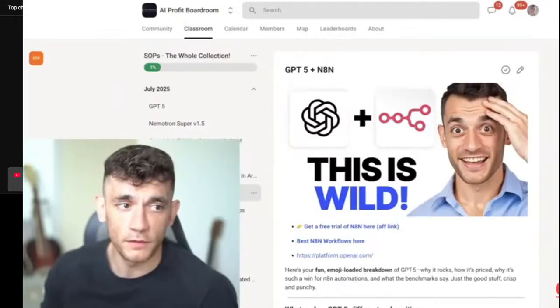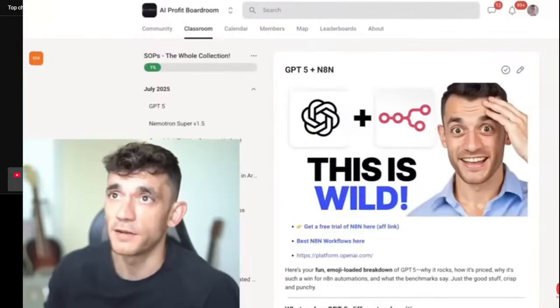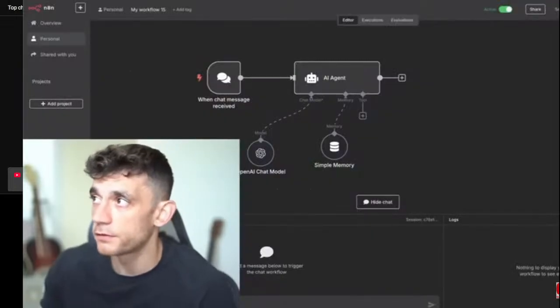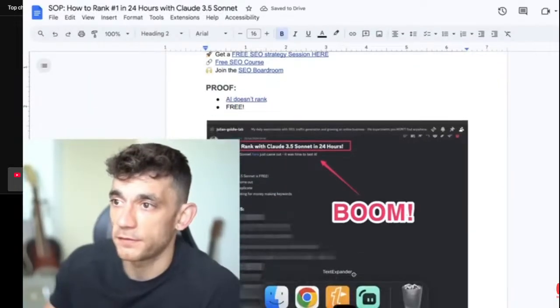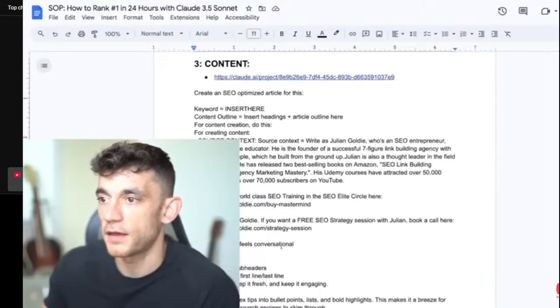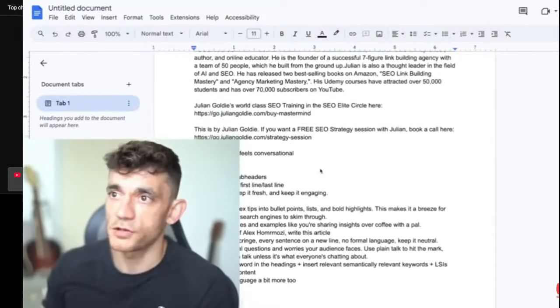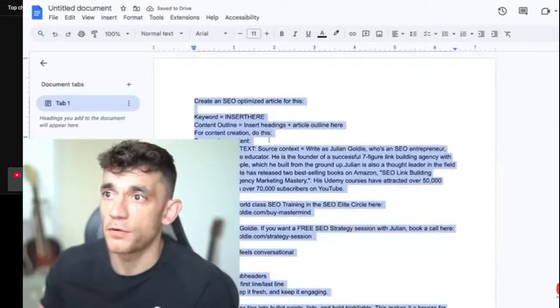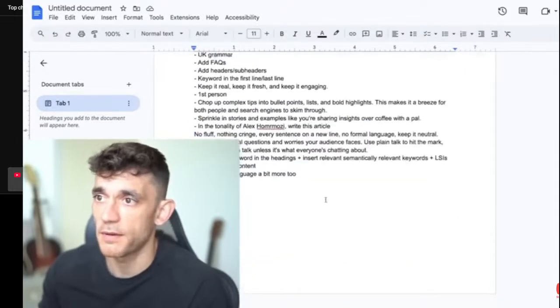And from here, what we're going to do is start building out something a bit more interesting, a bit more fun. So I'm going to go over to one of my best SOPs for creating SEO content. We'll use that to generate content inside n8n with GPT-5. All right, so I'm going to take this prompt and I'll show you how simple and easy it is. So we'll grab that, we'll delete that, we'll grab that. You can see how this is all going to be customized to me, my business, etc.